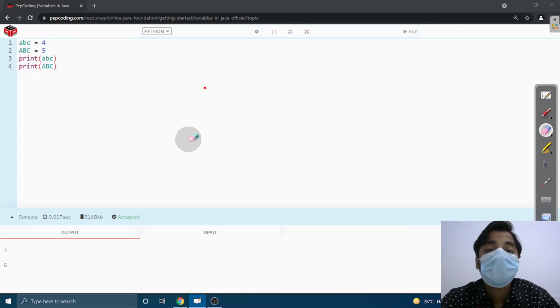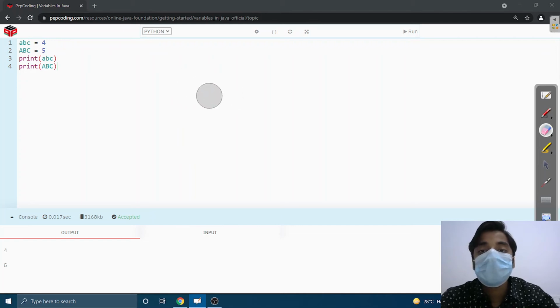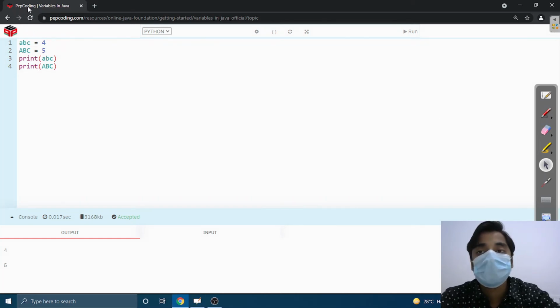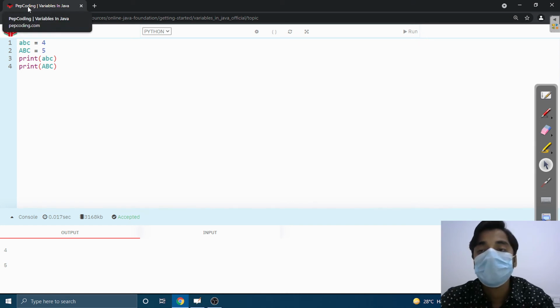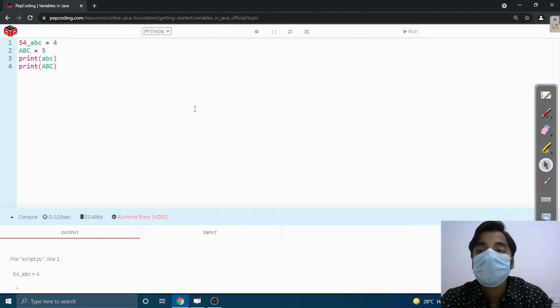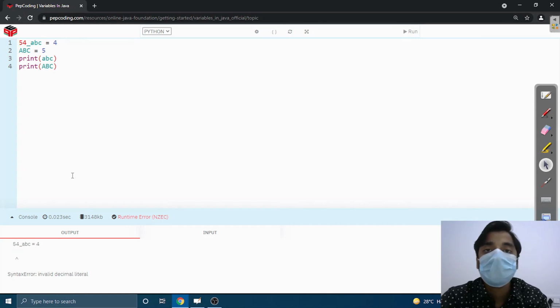There are some rules in Python for variables. The first rule is a variable name must start with a letter or underscore. The second rule is a variable cannot start with a number. This means a variable starts with an alphabet or letter. It can also start with an underscore, but if we start it with any number, this will give us an error. Python does not accept this because this is a syntax error. This is the rule in Python for declaring a variable name.